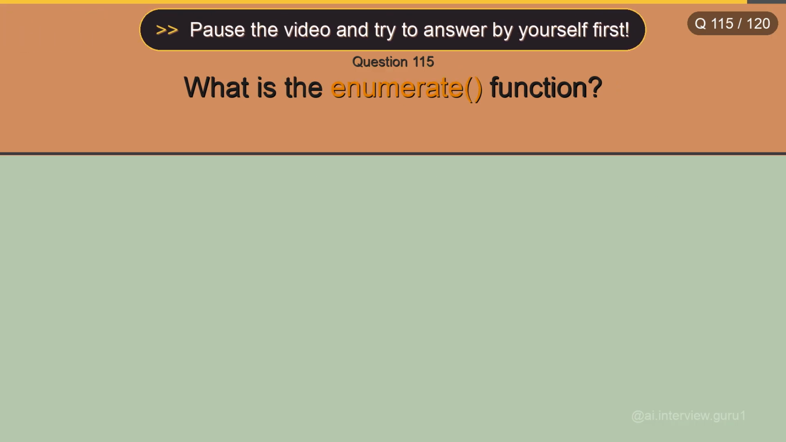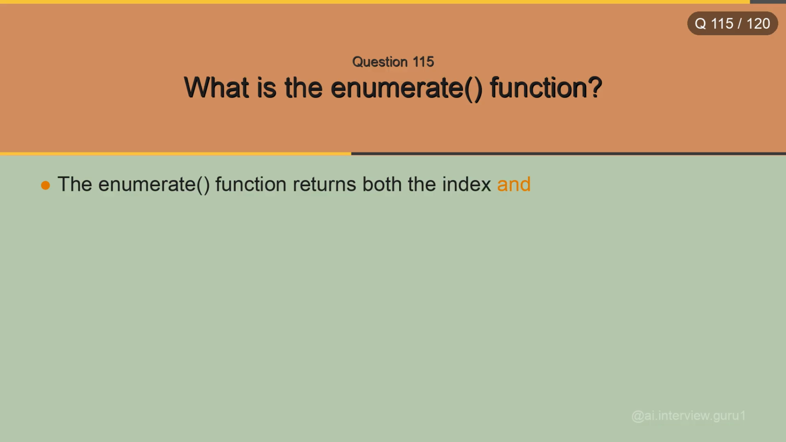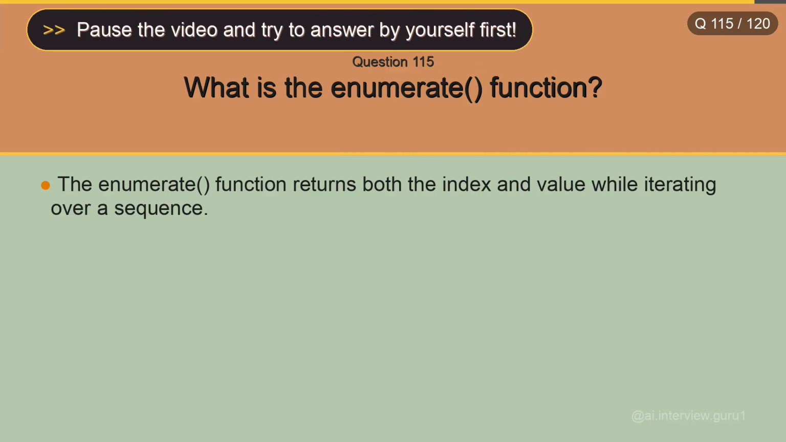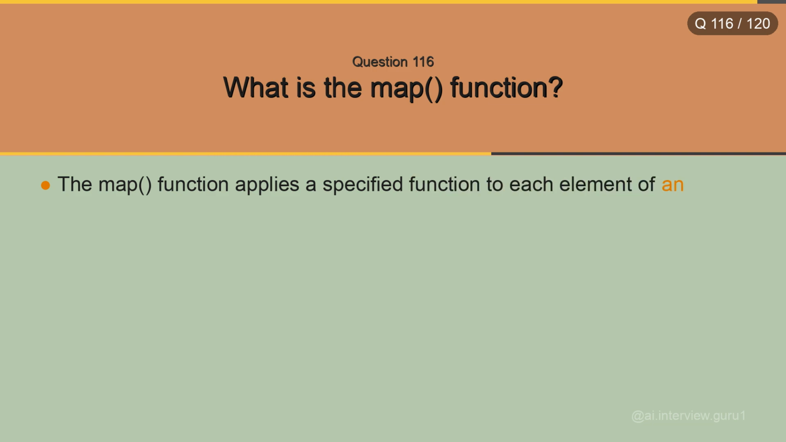What is the enumerate function? The enumerate function returns both the index and value while iterating over a sequence. What is the map function? The map function applies a specified function to each element of an iterable and returns an iterator.